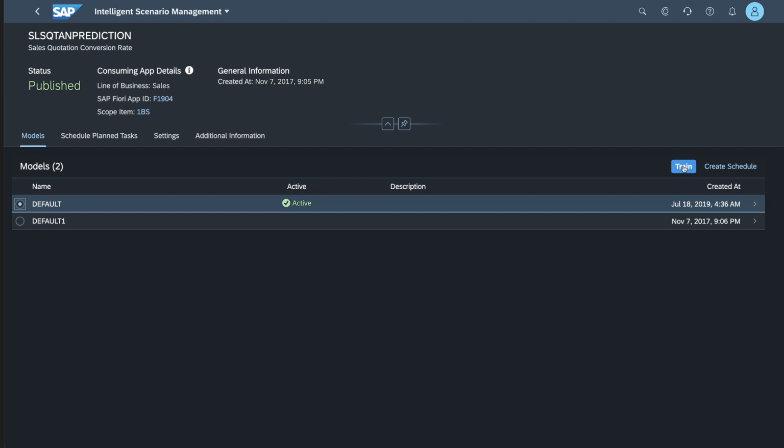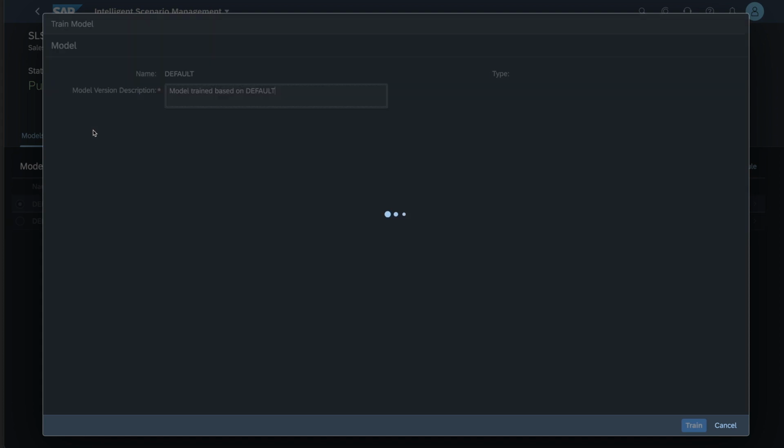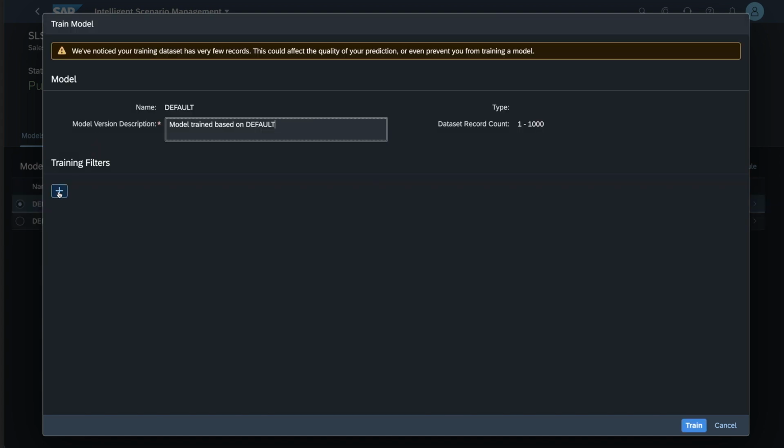What I want to show you as well is that you can, when you train your model, apply certain filters to exclude or include certain pieces of data in the data that is going to be fed to the machine learning engine, if you like. It could be that in the past there was an abnormal event that would have caused a spike, which is an outlier, and you would not want the machine learning to consider that to be a recurring event.